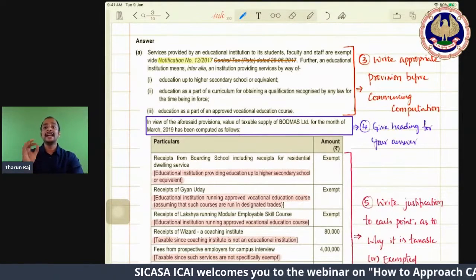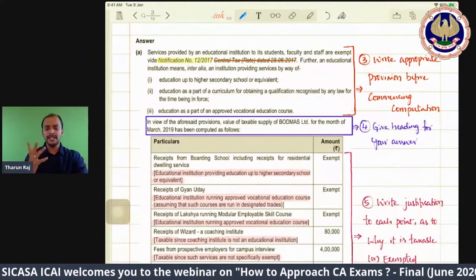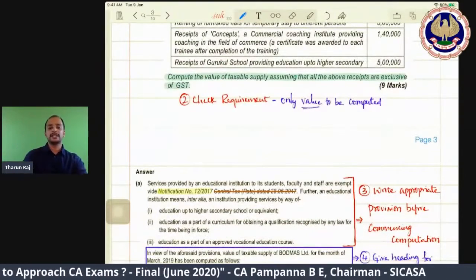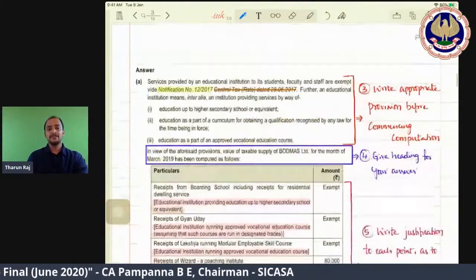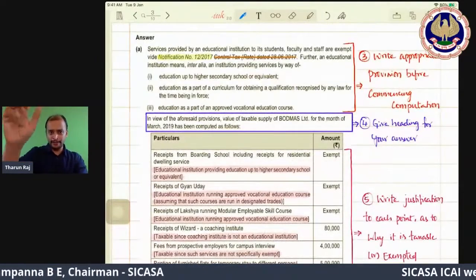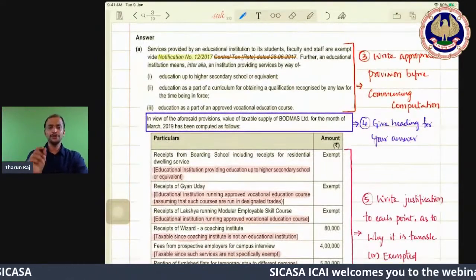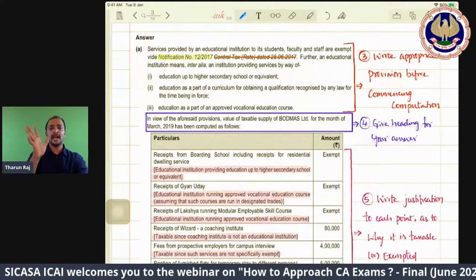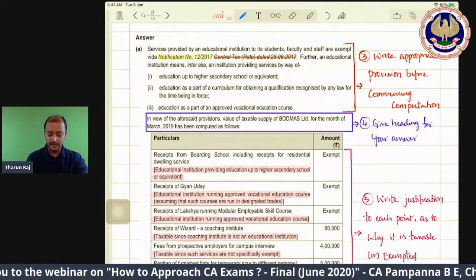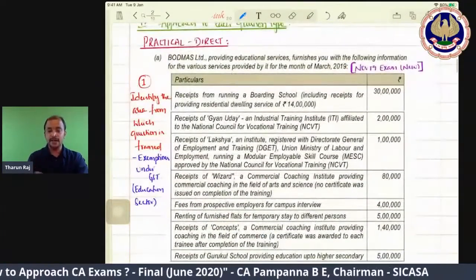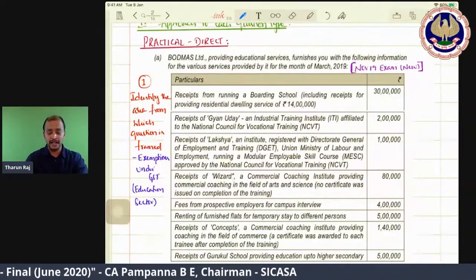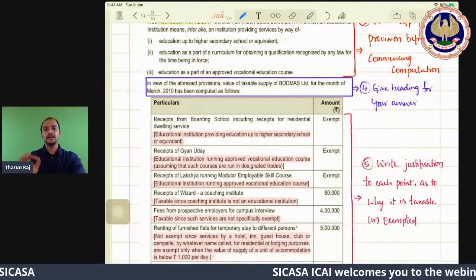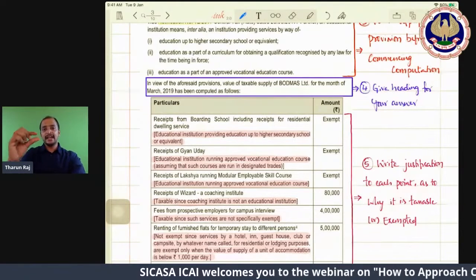Then we have to give the heading. The heading is important. What is the heading? Simple, based on the requirement. What is the requirement? Compute the value of taxable supply. So you write the value of taxable supply of so and so company for which month. You should be very careful here, whether it is month, year or quarter for which they have asked us to compute. Here, what is the question? For the month of March 2019. So you need to write in the answer also, for the month of March 2019. That should be there. And the heading you have written.